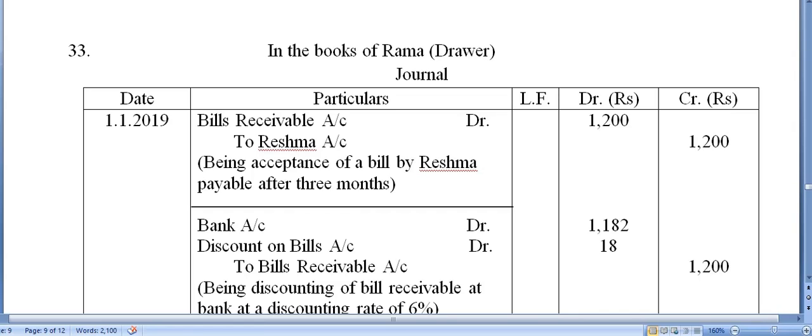Okay, children. Now, this question number 33 is the same case as this one: the endorsement, and the bill is dishonored on the date of maturity, and the noting charges are also included. That is levied upon the drawee. Since it is an ISC question, it doesn't come in class 12. It's not in the class 12 syllabus only, since it is written ISC. So that's why I'm doing this particular question. Okay, question number 33.